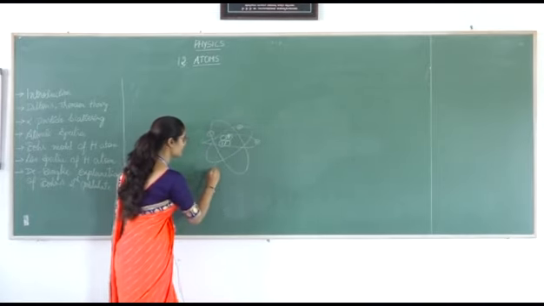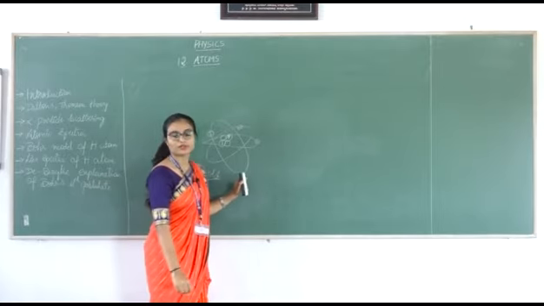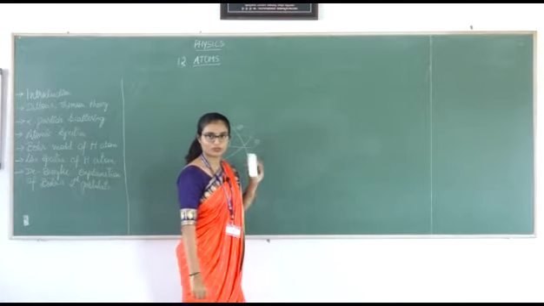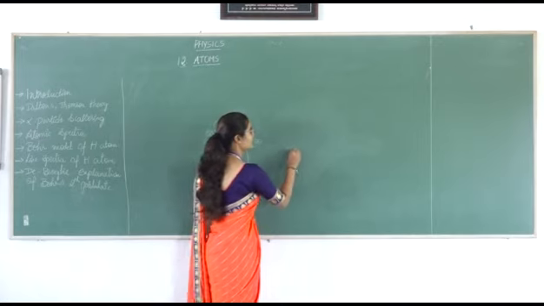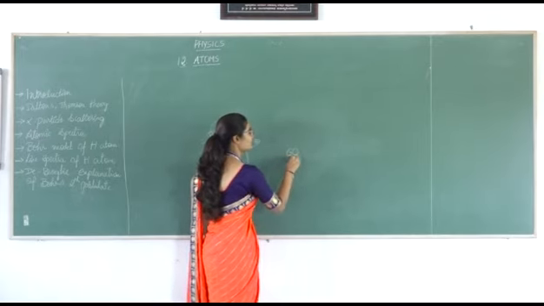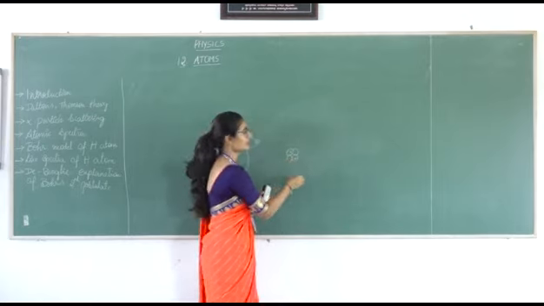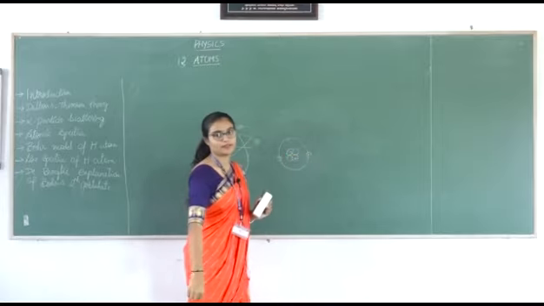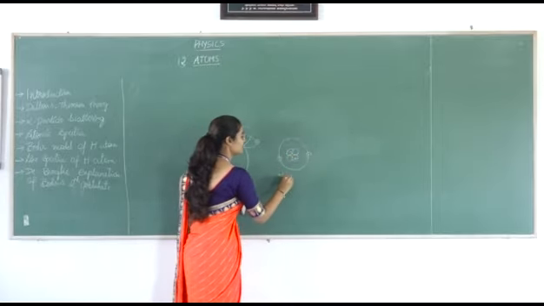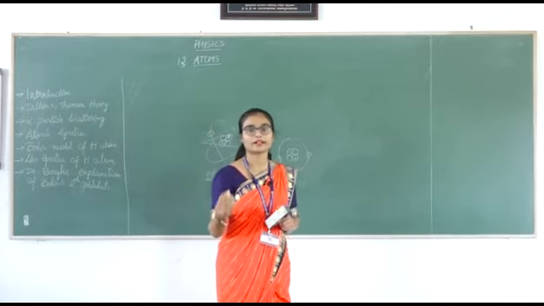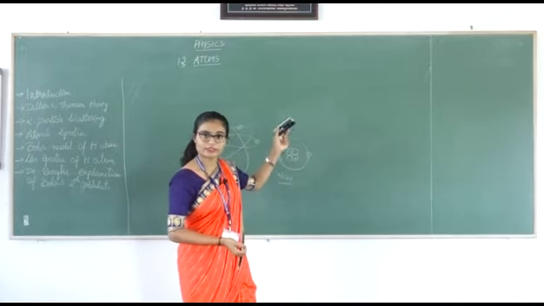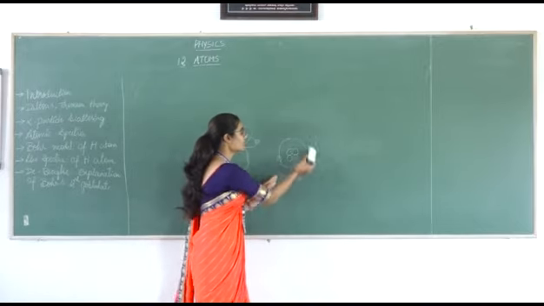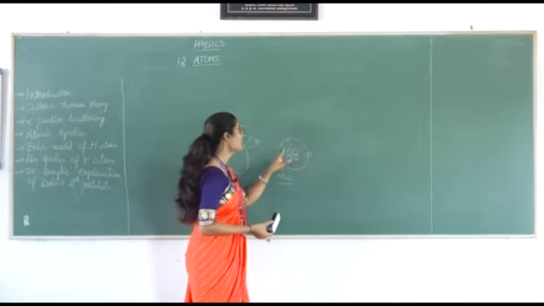This is the old picture, which was given in classical physics. But the new picture of the atom is, as we said before in the definition, the nucleus in the center consisting of protons and neutrons, with electrons revolving around the nucleus. So this is the new picture. Everything in physics in this century is about quantum mechanics, and you also studied dual nature in the last classes, which is also about quantum physics. And this is the clear picture of atoms, and this is the electron sphere.